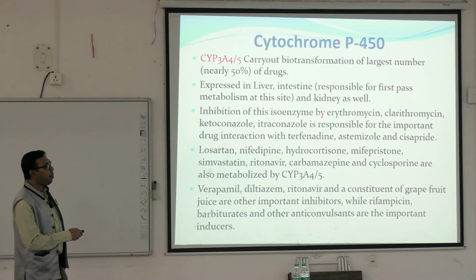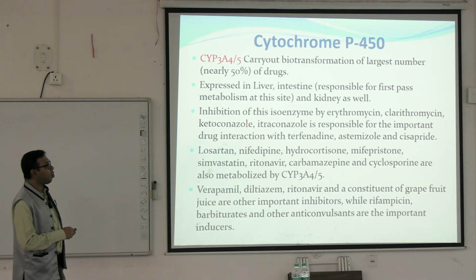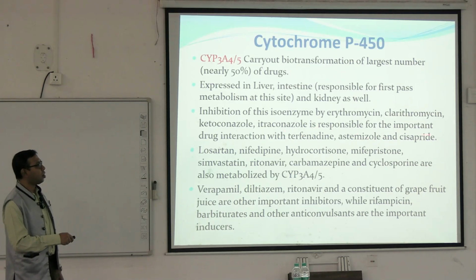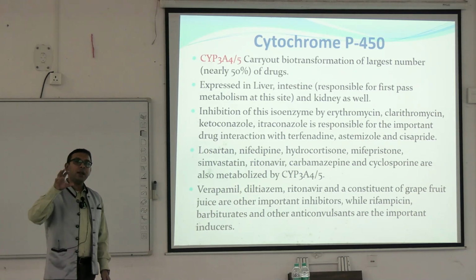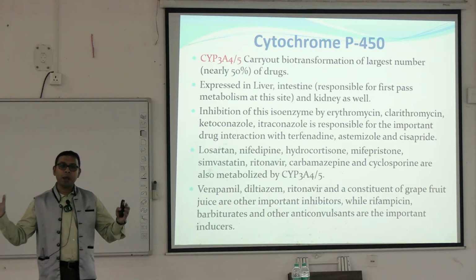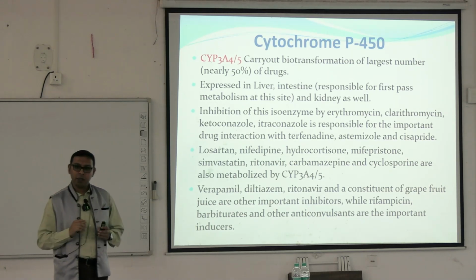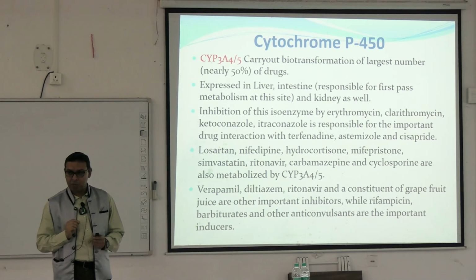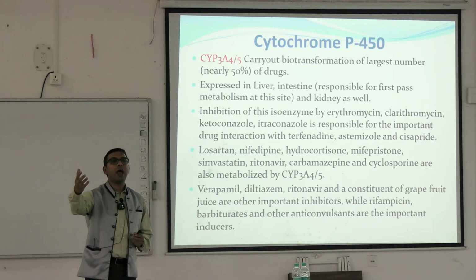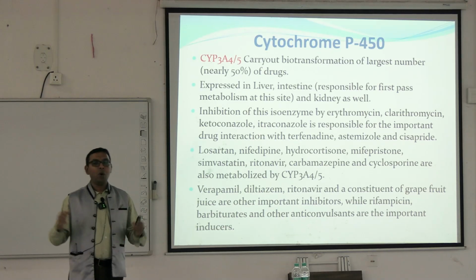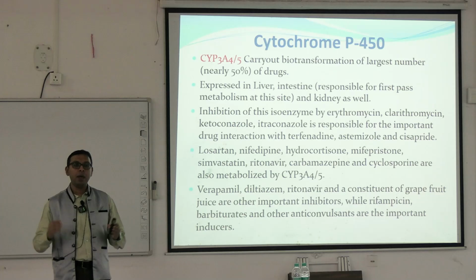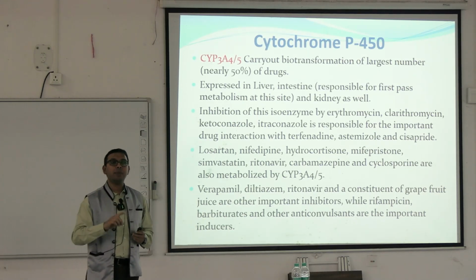Inhibition of this isoenzyme by erythromycin, clarithromycin, ketoconazole, itraconazole is responsible for the important drug interactions with terfenadine, acetaminophen and cisapride. That means when they are metabolized by this enzyme, there may be some other drugs that are also metabolized by this enzyme. So some drugs can inhibit the actions of the cytochrome P450 system. Some drugs can induce the actions of the cytochrome P450 system. When two drugs are given, both metabolized by the cytochrome P450 system, they can compete with each other. So all this leads to different types of interactions.